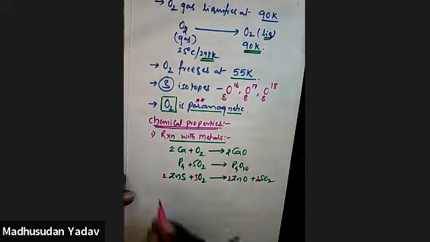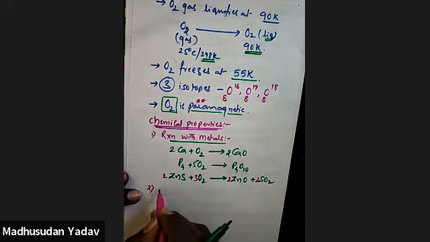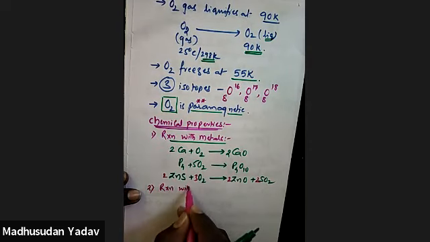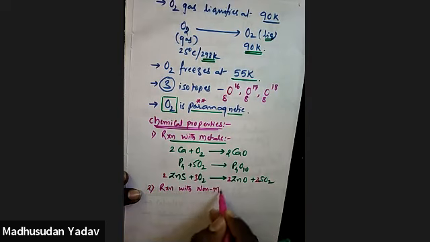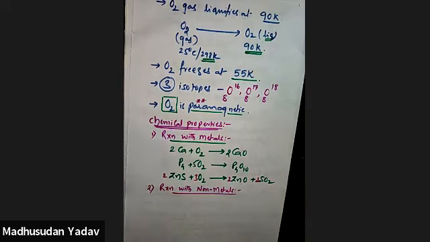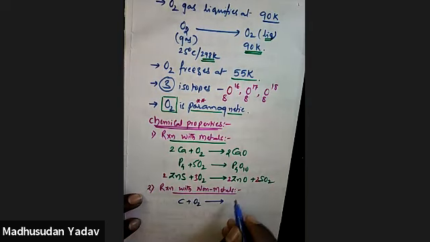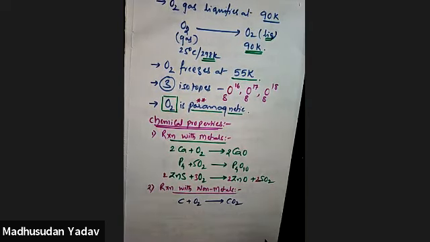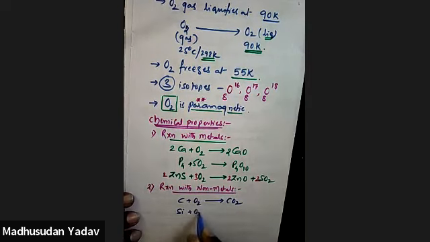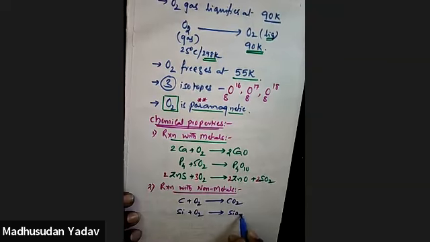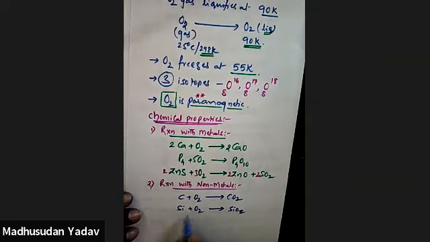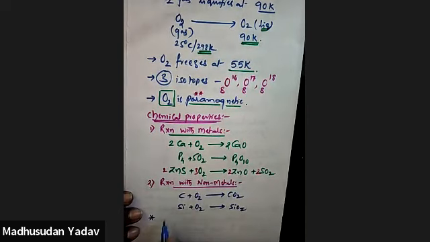Second one, reaction with non-metals. Examples: carbon on reaction with oxygen gives carbon dioxide. Silicon on reaction with oxygen gives silicon dioxide. Oxygen also helps in the combustion process, right?